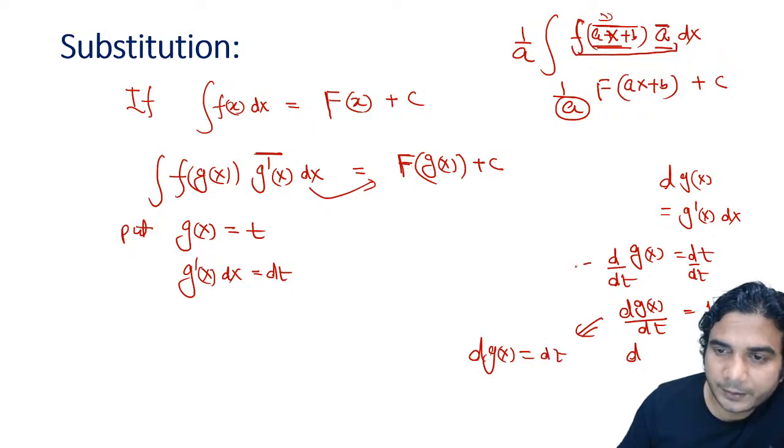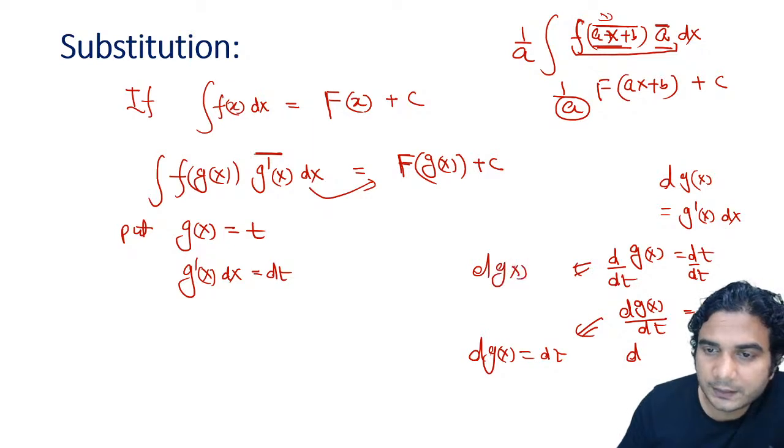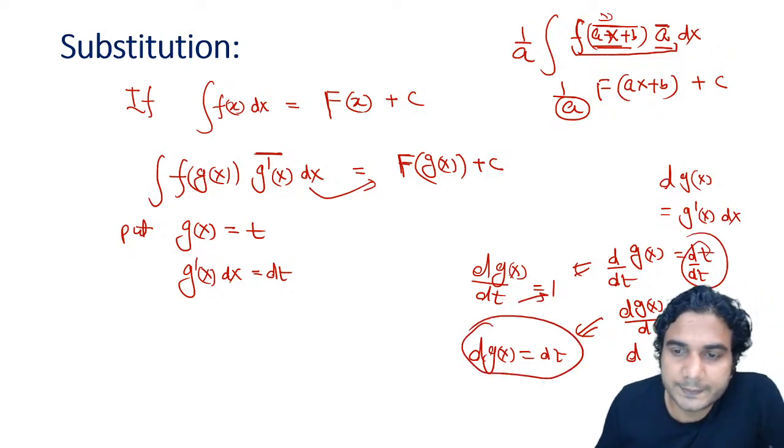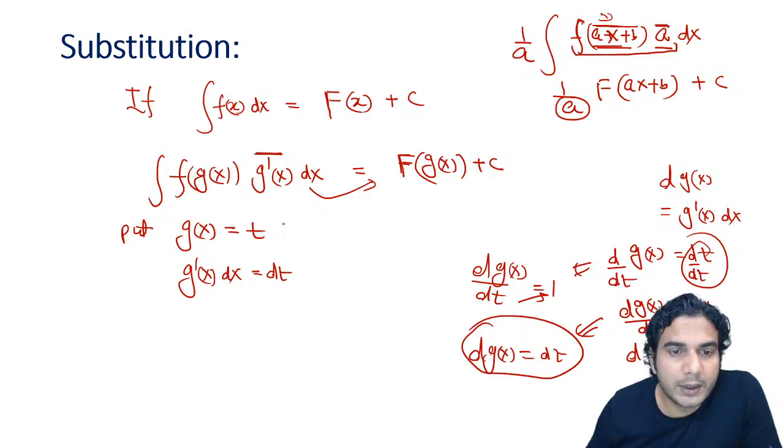I'll write this step here. So this was d of g(x) upon dt is equal to 1. This part will become 1, right? So you multiply it by dt and you'll get this. So directly you can write this, okay? All right, let's come back to this.